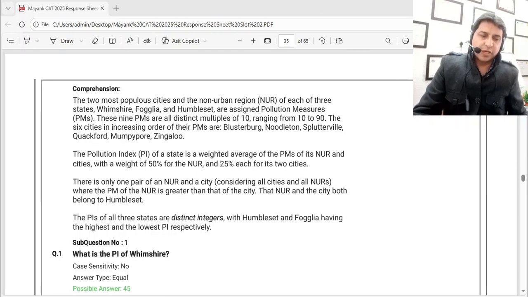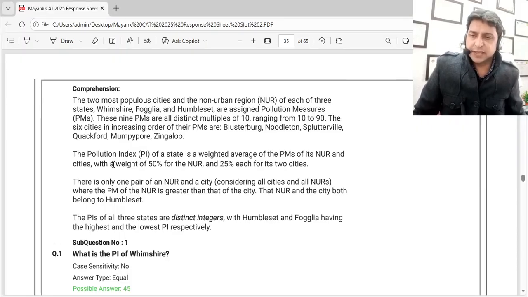CAT 2025 Slot 2, LRDI, puzzle number 1. Now this puzzle says there are two most populous cities and the known urban region NUR of each of the three states, Whimshire, Fogglia and Humbleset, are assigned pollution measures PMs. So three states, and every state is going to have two most populous cities and one NUR. So there are going to be 9 in total.